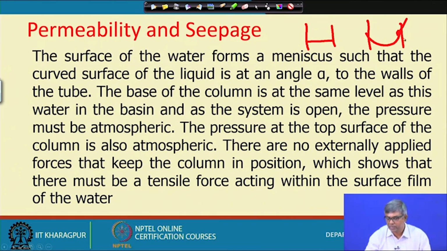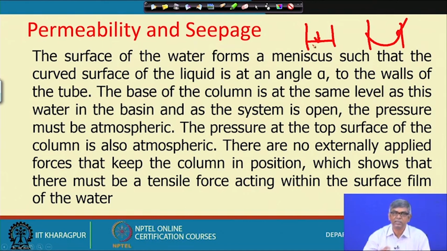As the system is open, the pressure must be atmospheric. From the top it is atmospheric, and in the basin there is atmospheric pressure. There are no externally applied forces that keep the column in position. There is no external force applied to push the water, but still the water is rising, which shows that there must be a tensile force acting within the surface film of the water.